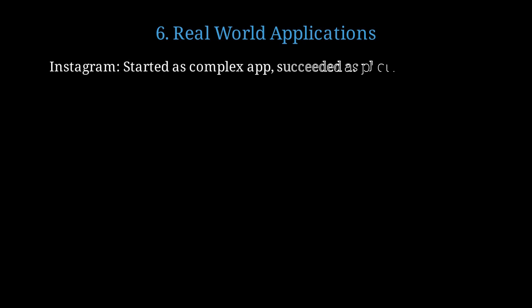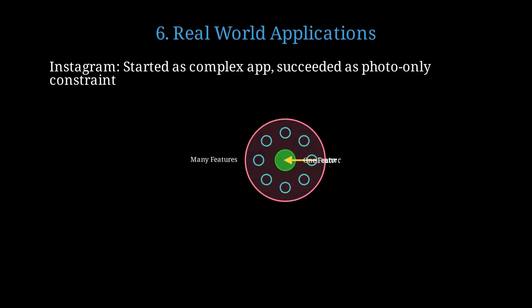Let's examine concrete real-world applications of constraint-driven innovation. Instagram originally was a complex check-in app called Bourbon. The founders constrained it to photos only, and it became a billion-dollar success. This shows the transformation from many features to one core constraint. The single focus created clarity and explosive growth.